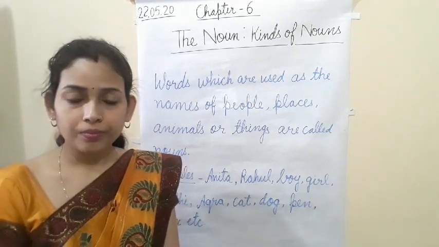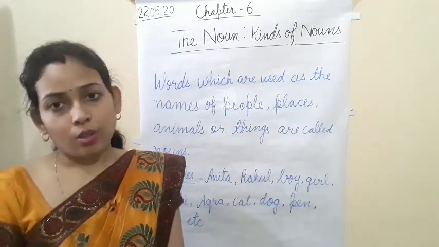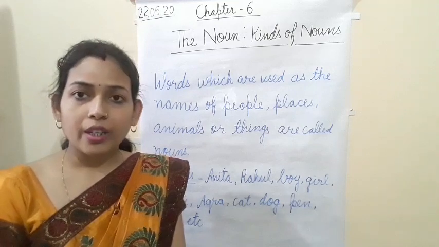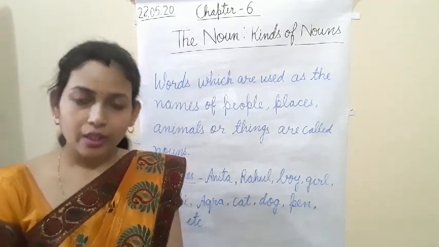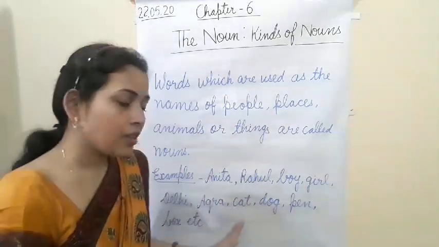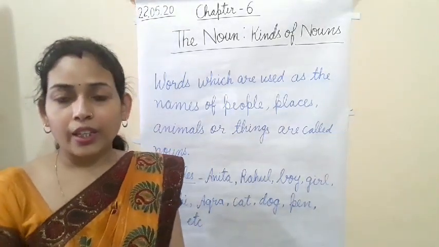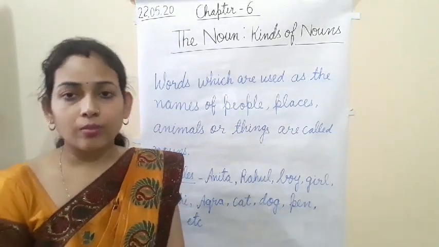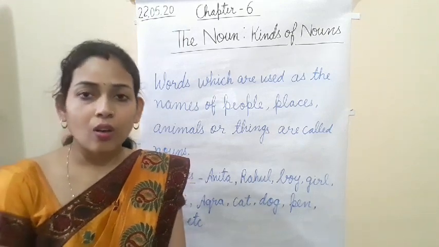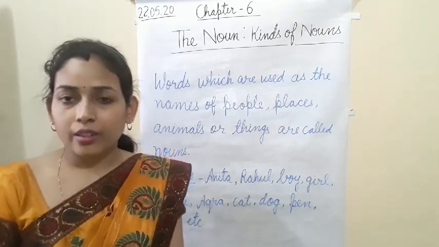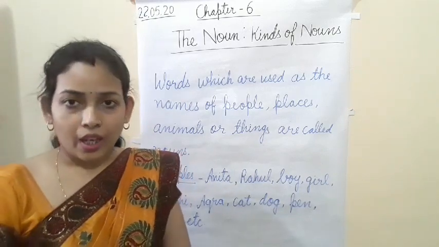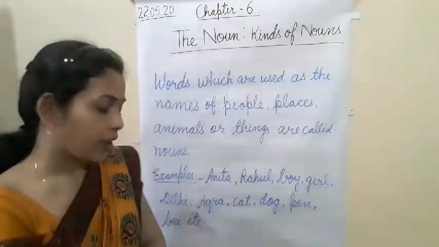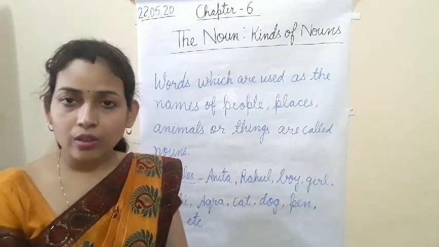Clear? Noun is the name of the person, place, animals or things. Any example you can give, like Anita, Rahul, Ravi, boy, girl, cat, dog, horse, pen, pencil, eraser, box, bottle, fan. And already I have written the examples also.